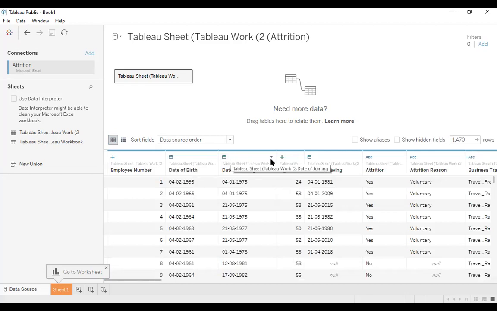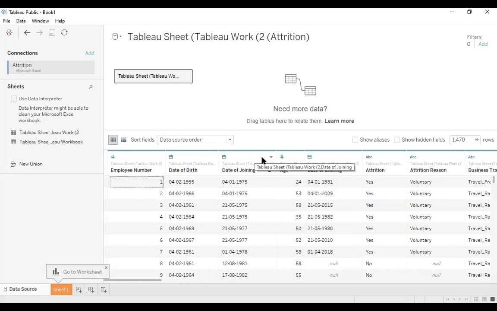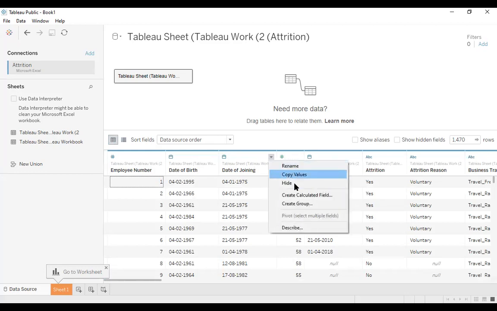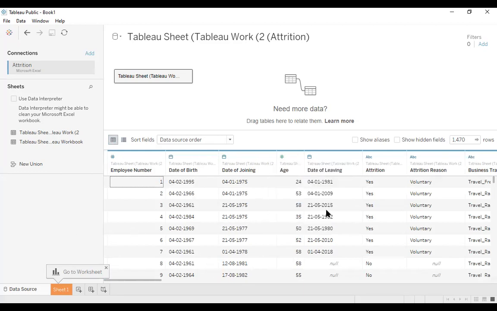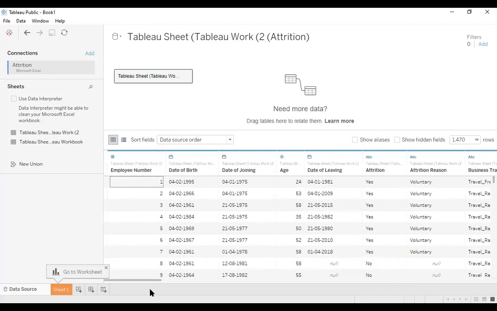Now you can also change the table, do the sorting here if you wish, rename, and create a calculated field. We'll work on a calculated field a little, and create groups and so on. So that is more or less how the data are arranged here. So let's go to sheet 1.